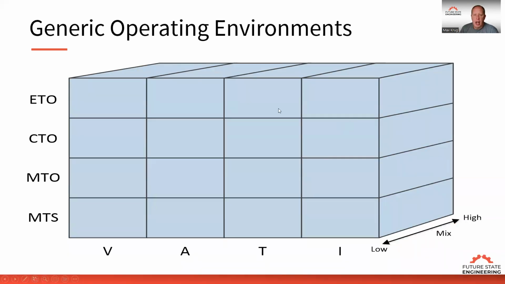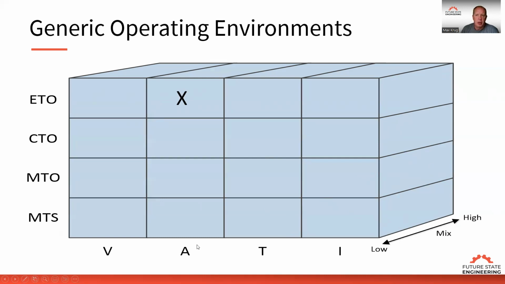So if I look at generic operating environments, what I found is this matrix here. Most companies fall into this matrix. We have 4 plant types, which are V, A, T, and I. If you're familiar with theory of constraints, you know what those plant types are. We have different order types: engineer to order, configure to order, make to order, make to stock. So all companies fall into one of these 16 boxes. And then we have the depth of the box, which is mix, from low mix to high mix, so there's variability in mix. The company I'm talking about was an engineer-to-order A plant.